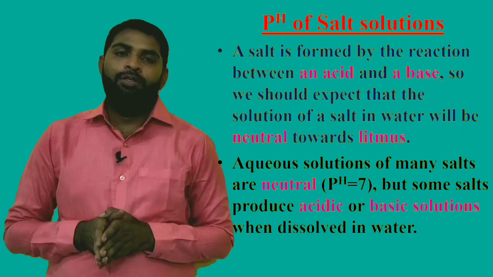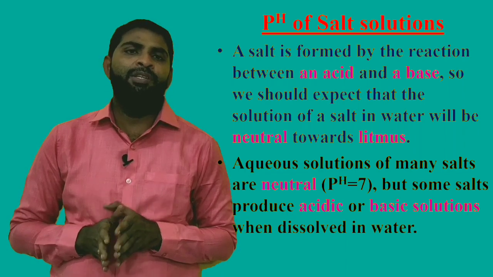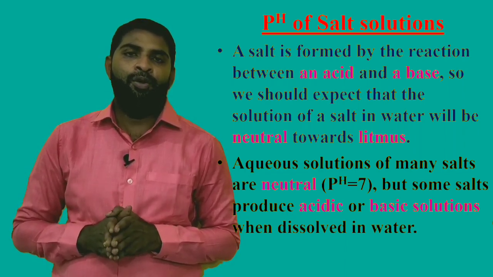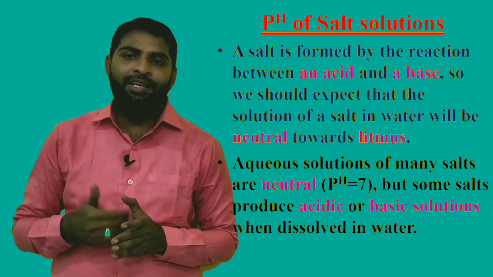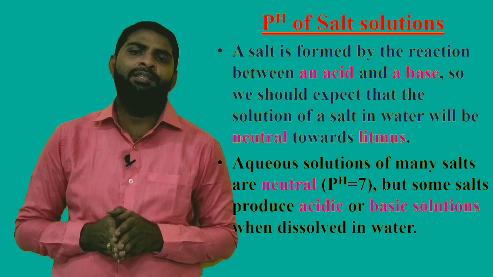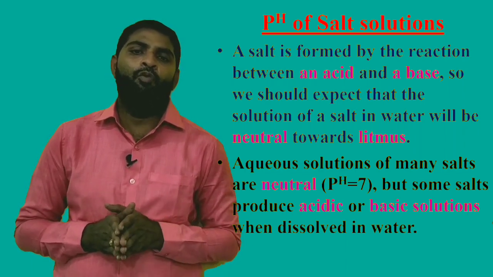Generally, aqueous solutions of many salts are neutral, that means pH is equal to 7, but some salt solutions exhibit acidic behavior as well as basic behavior when they are dissolved in water.